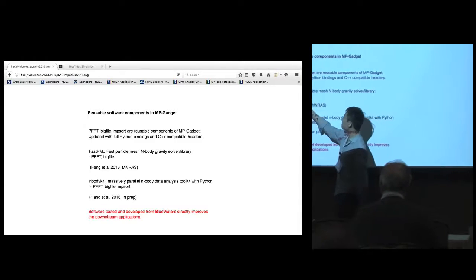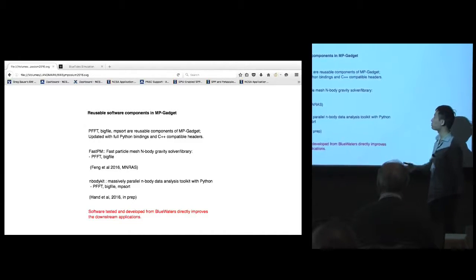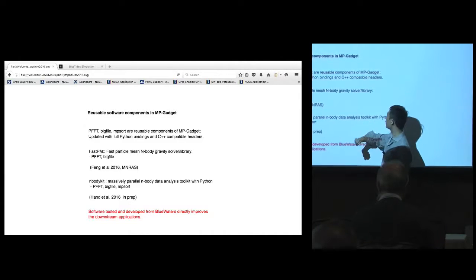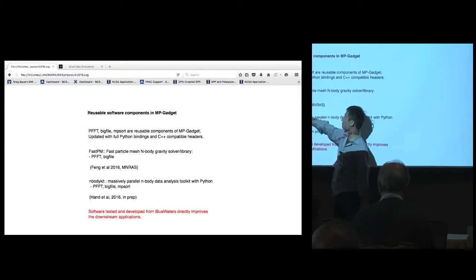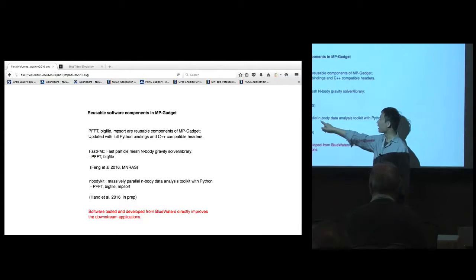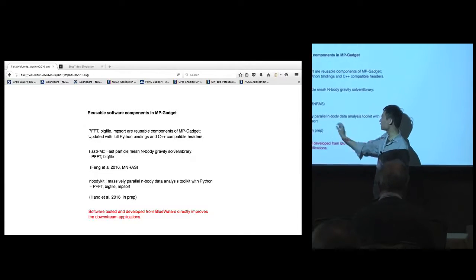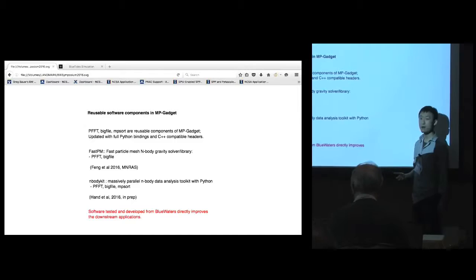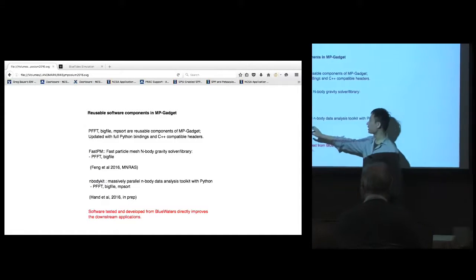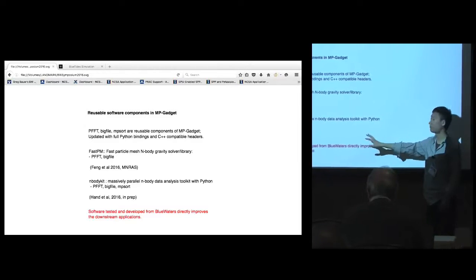The fast PM code is a particle mesh solver without hydro or tree, and it uses the Fourier transform library and the I/O library of MP-Gadget. Also, based on the Python bindings of these components, we are building a post-data analysis toolkit for N-body simulations. It's called nbodykit. All of the analyses are done in a massively parallel way with Python.